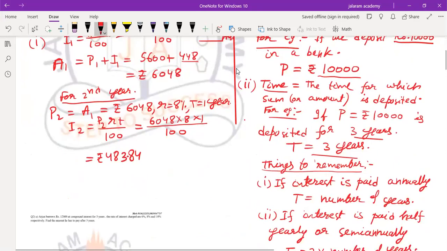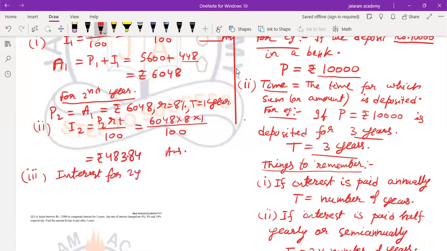So this is the second answer. In the third part, we have to find the interest for 2 years, which means the sum of both interests. Interest for 2 years equals I1 plus I2.